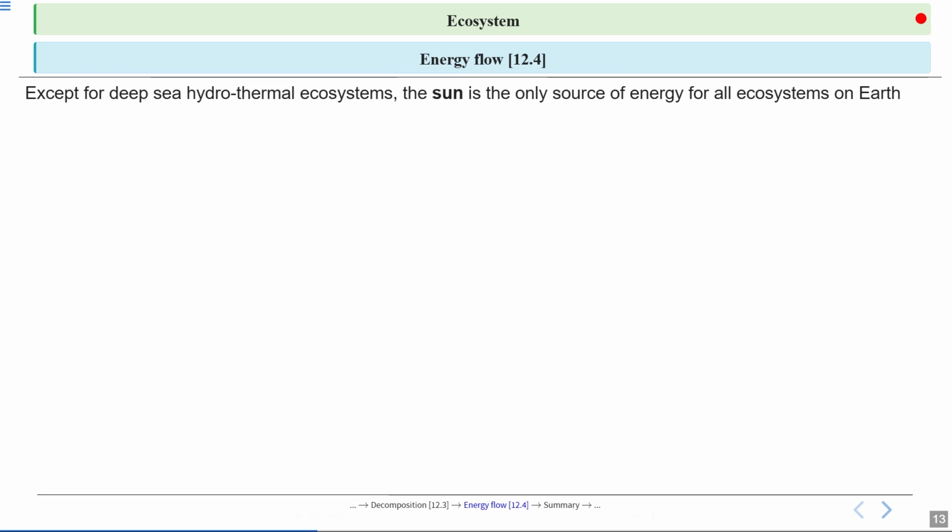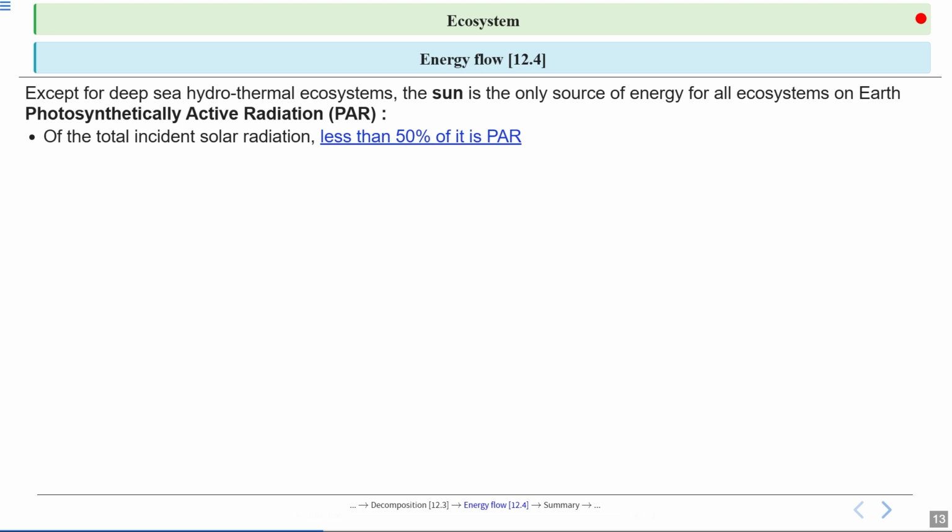Now let's talk about the energy flow. Except for deep sea hydrothermal ecosystems, the sun is the only source of energy for all ecosystems on Earth. The sun is the main source of energy for life on Earth. Now let's talk about photosynthetically active radiation. This is the part of sunlight that plants can actually use for photosynthesis. Less than half of the sunlight that reaches Earth is actually PAR. So even though the sun gives off a huge amount of energy, only a small portion is in the right form for plants to use.